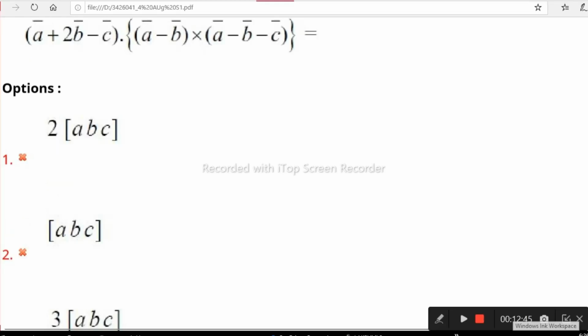Look at this question. What is A plus 2B minus C dot of A minus B cross of A minus B minus C? Now it is in the form of what? Vector triple product or not? What is a vector triple product? You have to know first what its symbol is and what the formula is. That I am giving here.